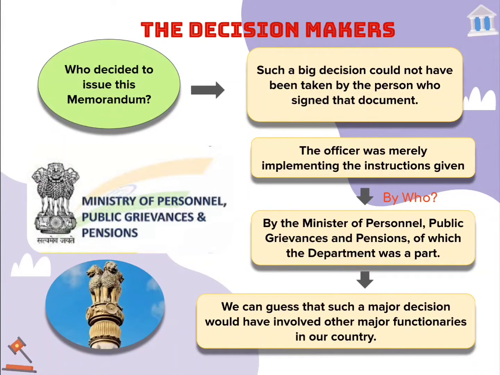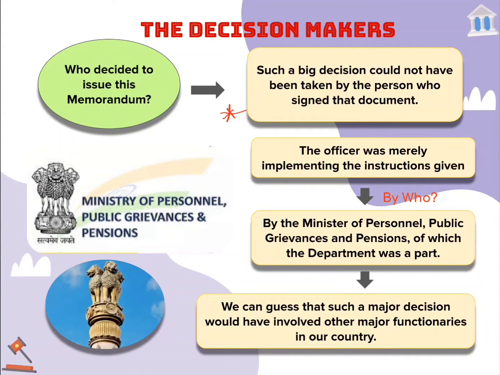Now the question comes, who are the decision makers and how is the decision actually formulated? For the given example in the chapter of the SEBC order, who decides to issue this memorandum? Let's make a note that we'll discuss this further: all the orders of the government of India are duly signed by the President of India. He is also known as the head of the state. We'll discuss this in the next slide.